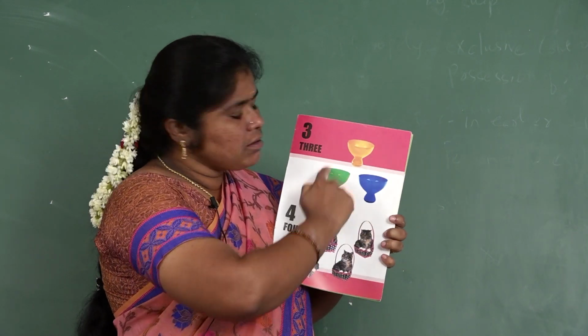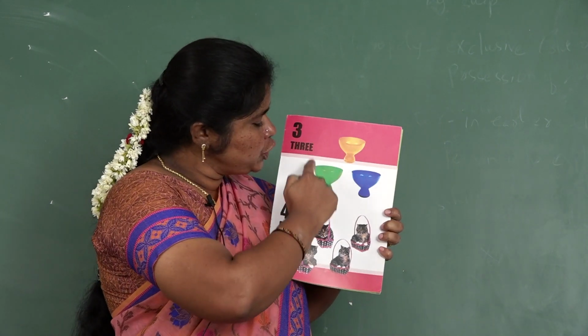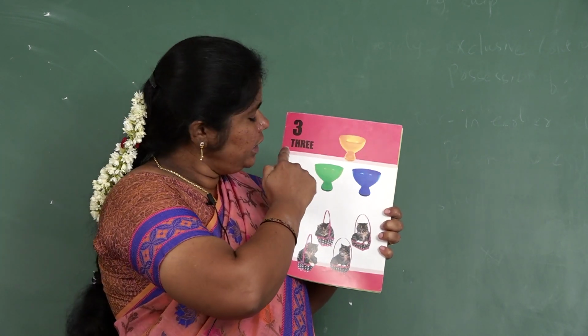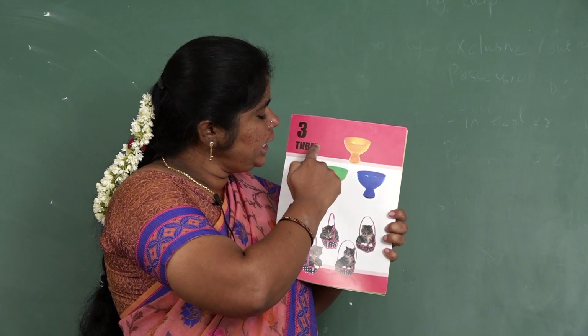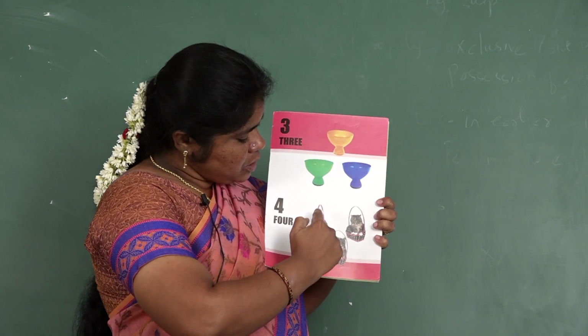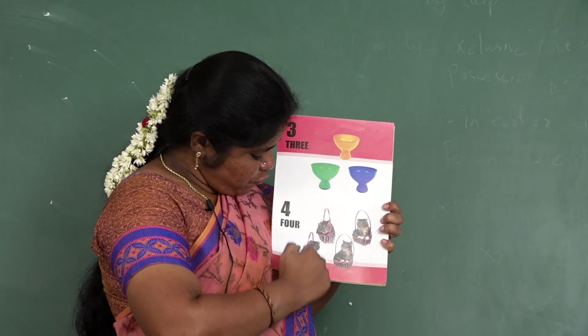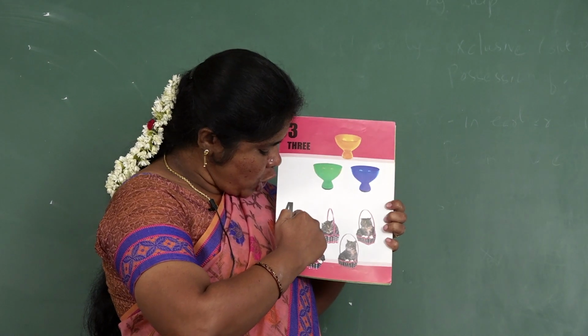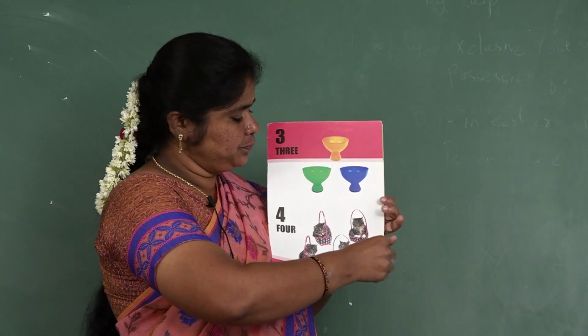How many pictures are here? 1, 2, 3. 3. So spell the word 3. T-H-R-E-E. 3. How many pictures are here? 1, 2, 3, 4. 4. So spell the word 4. F-O-U-R. 4.